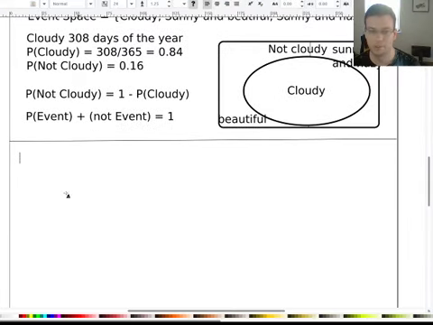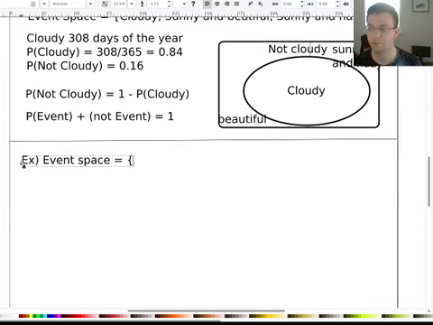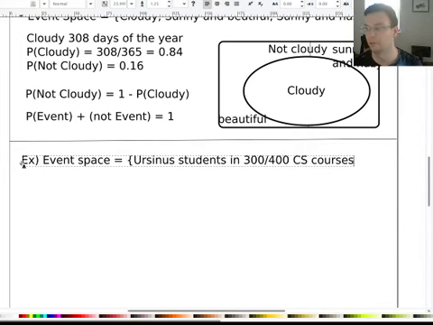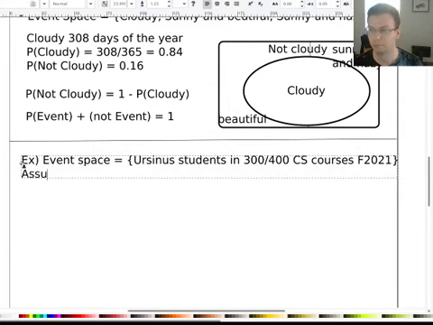All right, let's look at an example that's super relevant to us right now. So let's create an event space out of all the students that are in 300 or 400 level CS courses this fall. Let's assume this is about correct, maybe a slight overestimate, but let's assume that there are 50. Cool. So we got 50 students just to make the numbers nice and round.